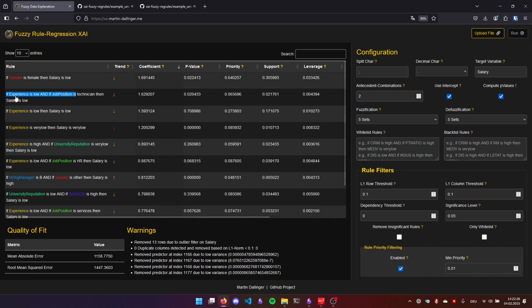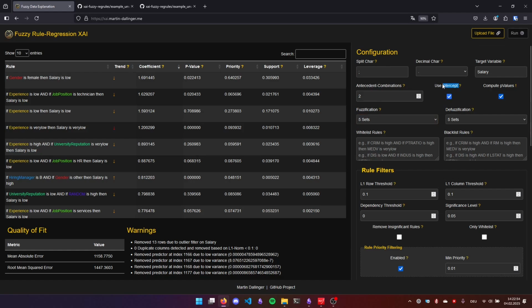So we have: if experience is low and if something else happens, then the consequent appears. Since this rule is also automatically generated, the antecedent combinations has to be 2. This is also automatically generated because it's up to 2 different if parts, so to say, the 2 different antecedents.